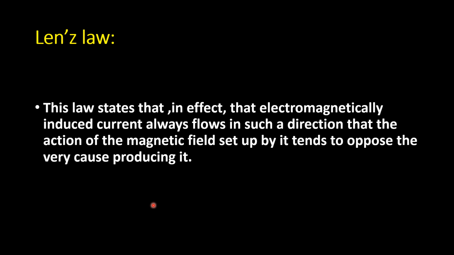What is the cause? Who is responsible for EMF induction? Rate of change of flux. So the induced EMF or current is in such a way that it will oppose the rate of change of flux linked with that coil.